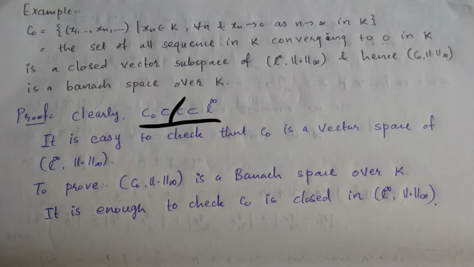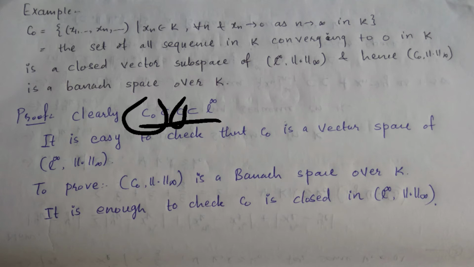Here C is not the complex numbers. Here C is the set of all sequences which are converging to any point, right? But C0 is the set of sequences which are converging to only 0. So C0 is a subset of C and C is a subset of L infinity.